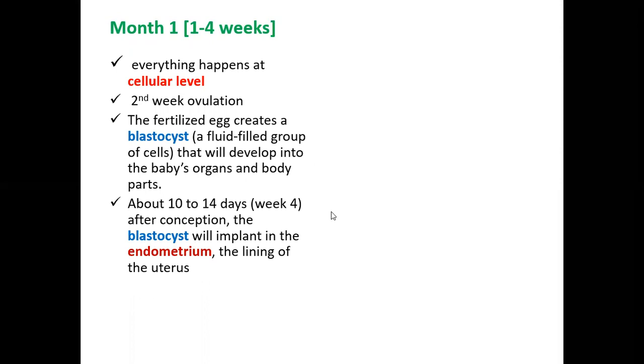Many times, a woman is also unaware of this activity taking place in her body, because everything that happens at this stage goes on at the cellular level. At times, the woman also gets implantation bleeding at the end of 4 weeks. That means almost 1 month after her last menstrual period.